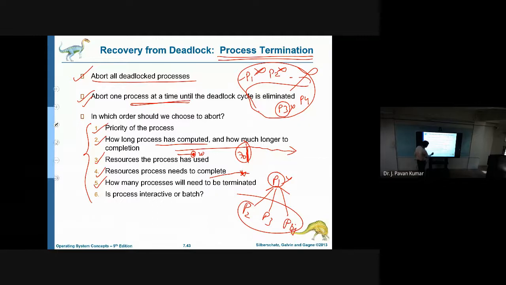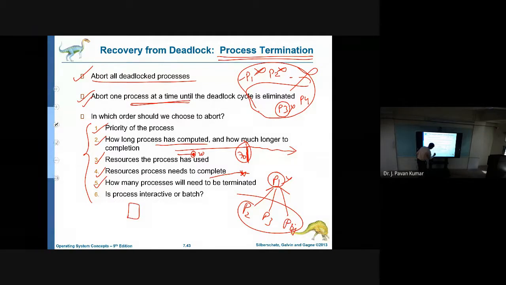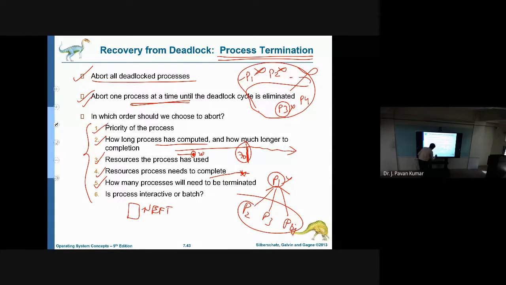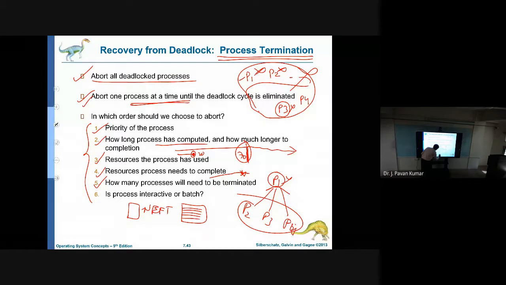Is the process interactive or batch? Like any dependency is there. Consider bank transactions: if you give an NEFT request, it will not be performed immediately. Why? Because all the NEFT transactions will be put in a batch, one by one. At a time, all these will be executed. That is batch processing.